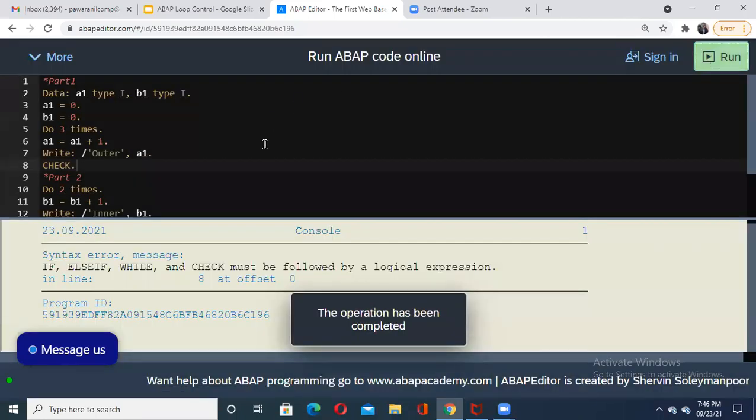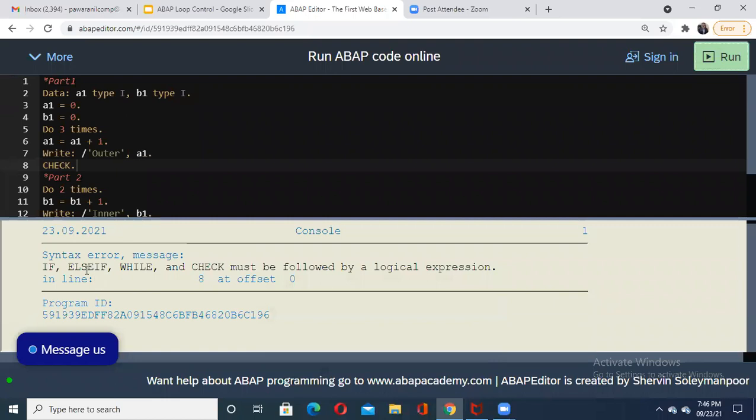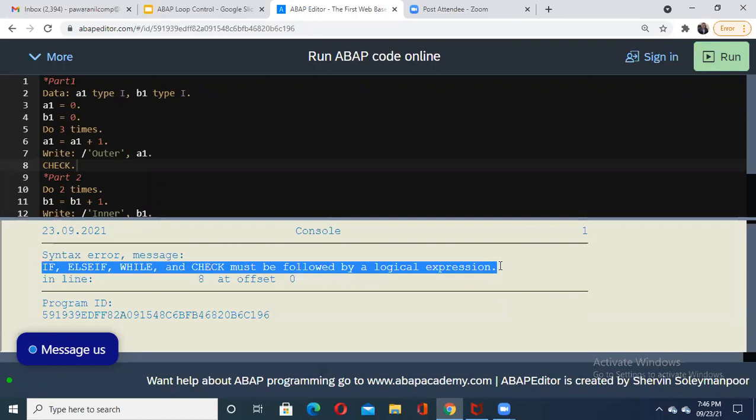Okay, see that it is saying if, else if, it should follow. So we should get an idea from this syntax error message: if, else if, while and check must be followed by a logical expression. The meaning of this particular error is that whenever you are going to use if, else if, while or check, you must write along with them a condition or a logical expression. So I have written here only check.